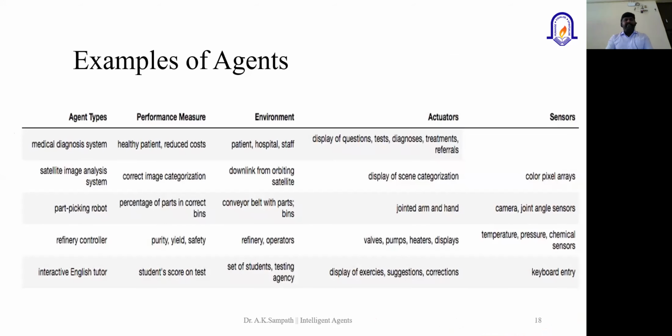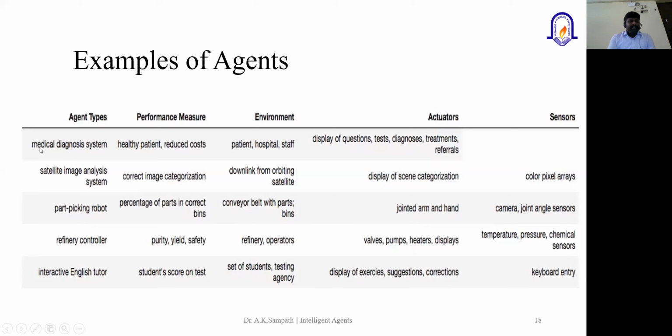So these are the different examples. Actually, we did this as one of the practical experiments. In that experiment, we identified different problem statements, right? And once the problem statement was identified, we identified the performance measure, environment, actuators, and all these components. Then during the last practical, we tried to implement the problem statement which was selected based on these four factors, PEAS, right?